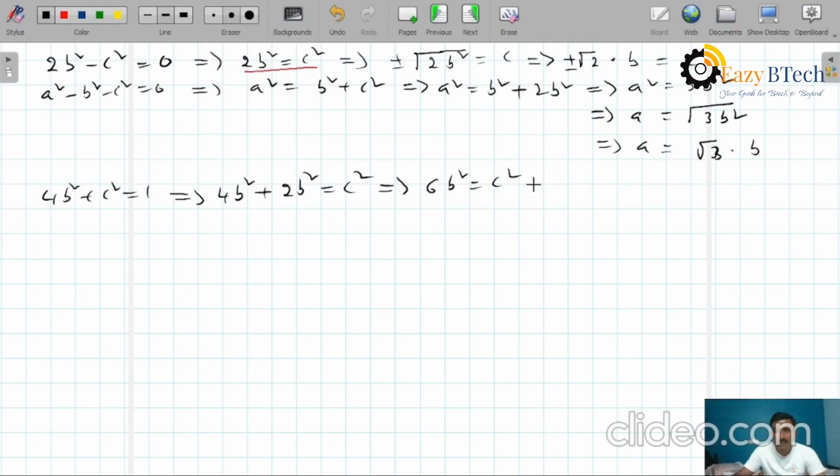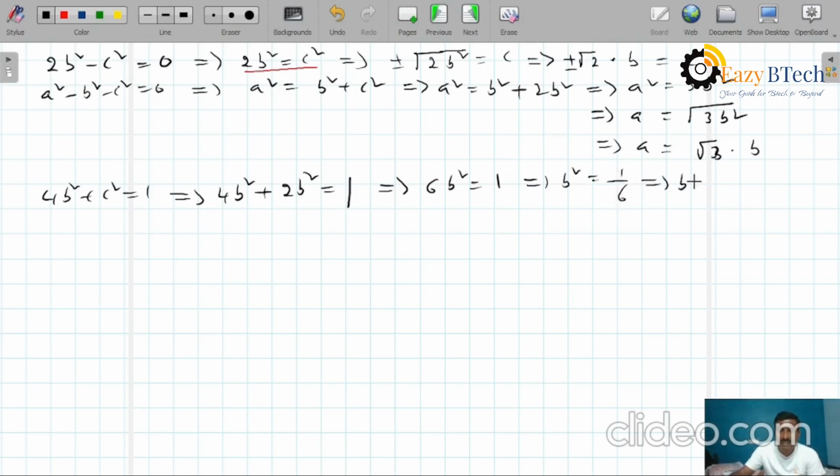From this one what can we find? Sorry, here I wrote something wrong. This is equals to 1, not c square. Yes, see 4b square plus c square equals to 1. That implies 4b square, at the place of c square we can write 2b square equals to 1. Therefore 4 plus 2 equals to 6, 6b square equals to 1. Therefore b square equals to 1 by 6.